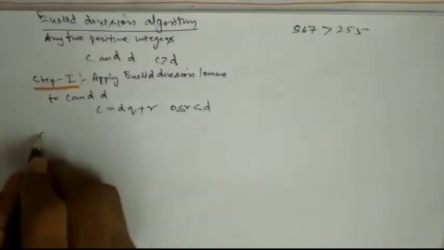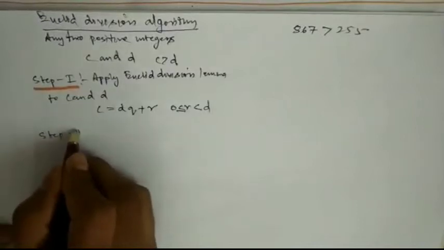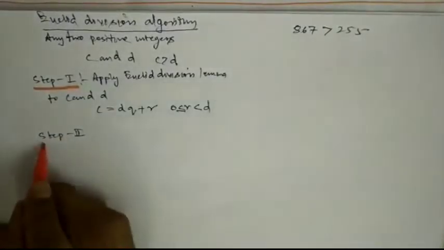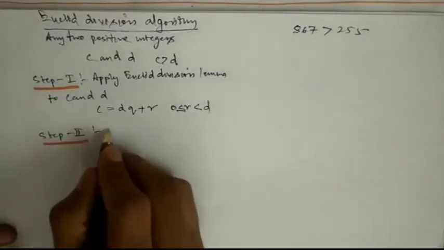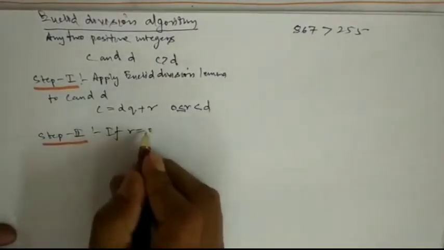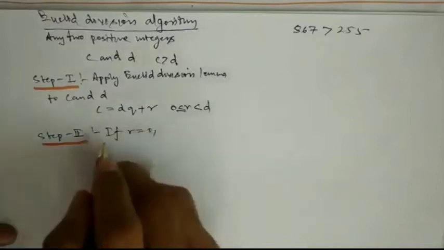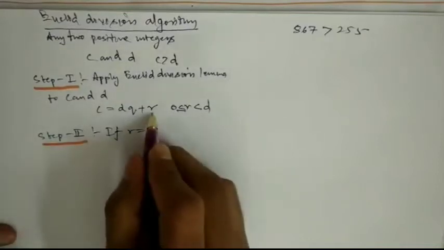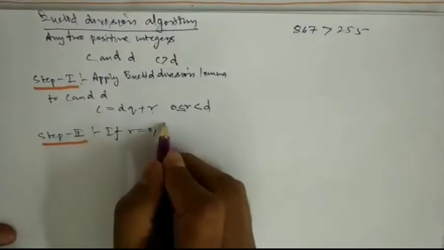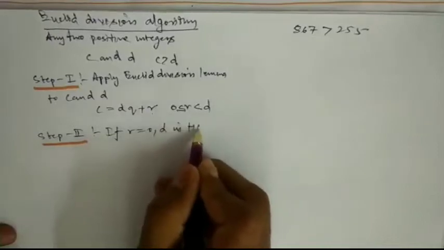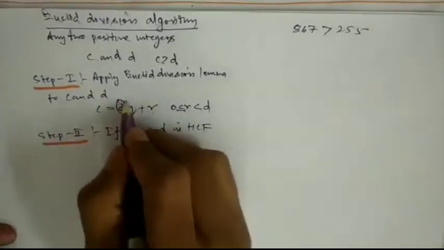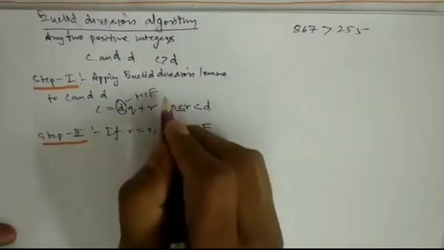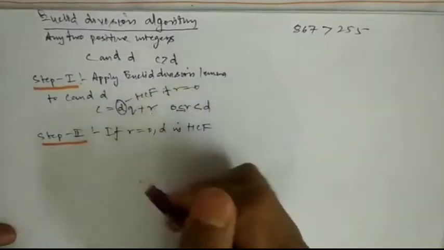Now step 2. If R is equal to 0, then D is the HCF. Okay, then this D will become the HCF, if R is equal to 0.